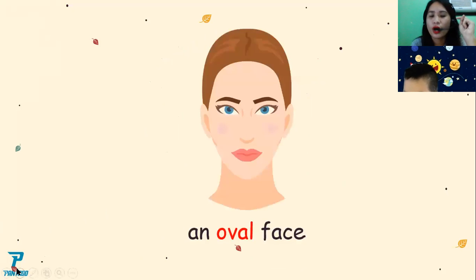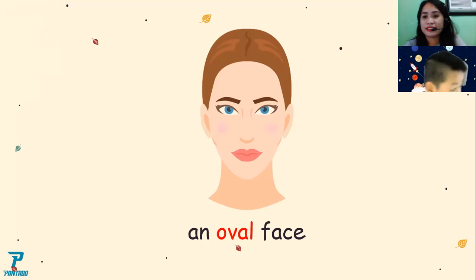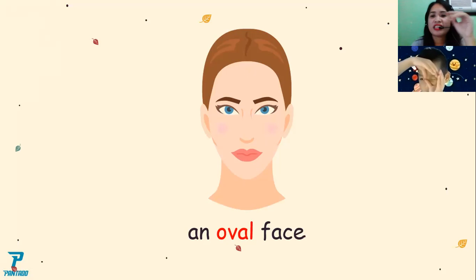Next. What is this? What is in the picture? It's an oval face. An oval face is like the shape of an egg. Have you seen an egg? A chicken egg. It's an oval egg. An egg is an oval like this. Look at me. Oval. Yes, very good.